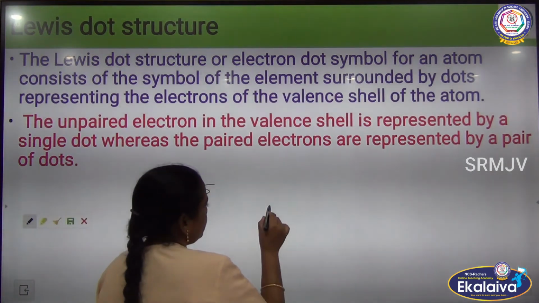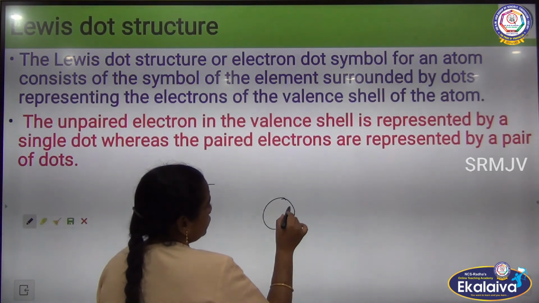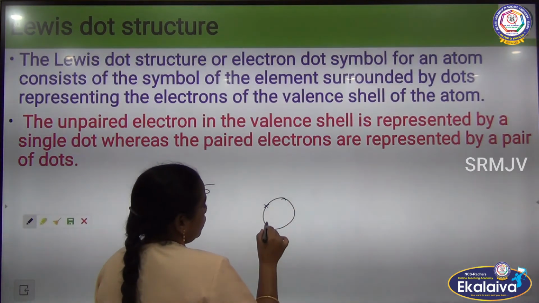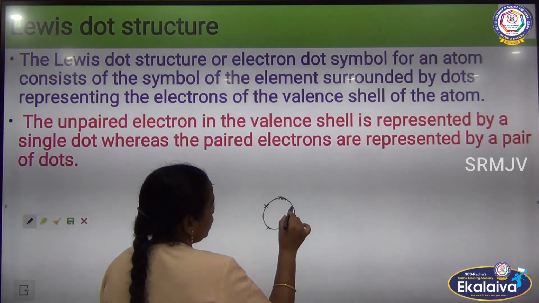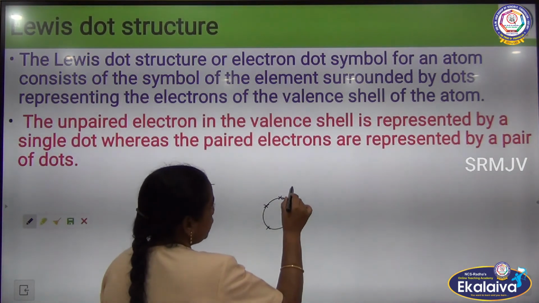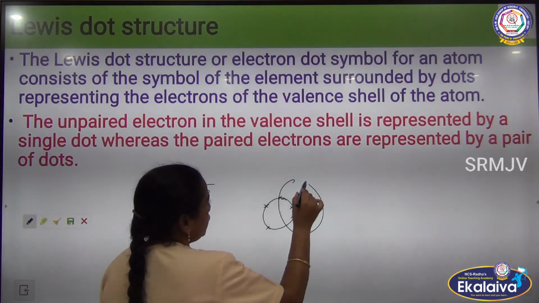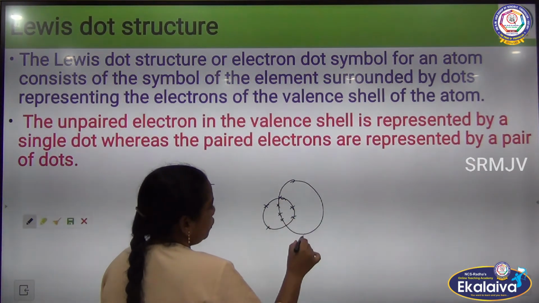So see, 1, 2, 3, 4, 5, and another nitrogen makes 1, 2, 3, 4, 5.